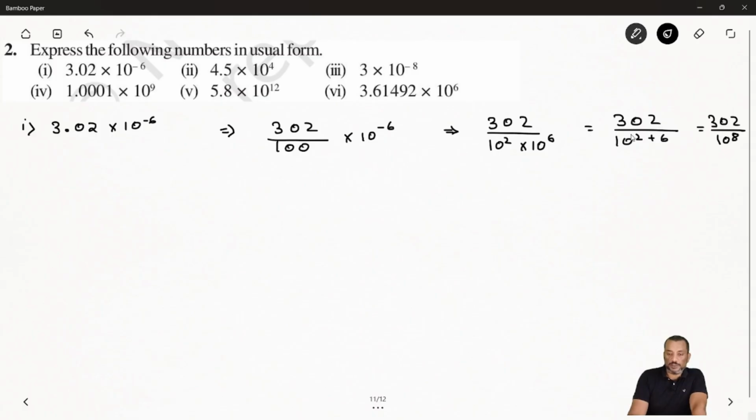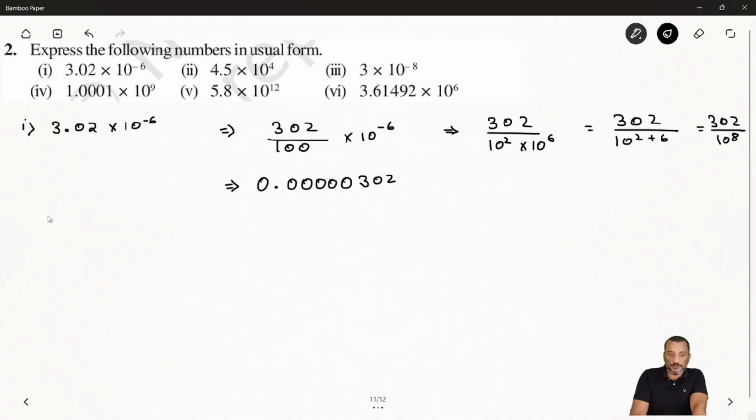Now after that, you have to apply this. The decimal place will move 8 places. So we put a 0, then the decimal. Then you have to move the decimal 8 places: 1, 2, 3, 4, 5, 6, and you also have the digits, so you take 5 digits here. Now you write 302, because we have 10 to power 8, so we move the decimal 8 places. So you will get 0.000302. Okay, hope you have clear this one.